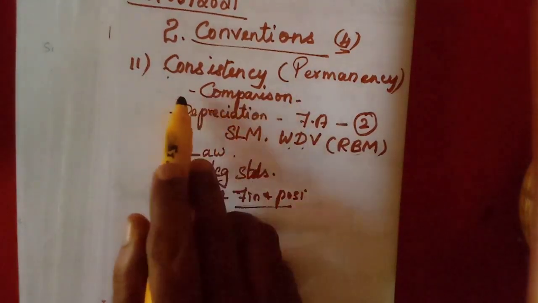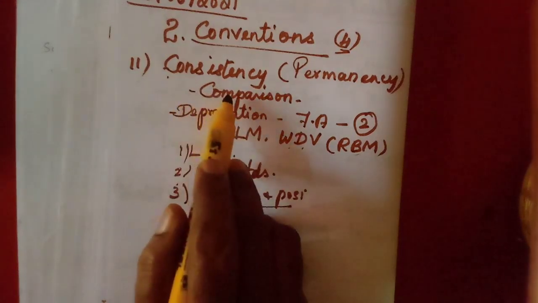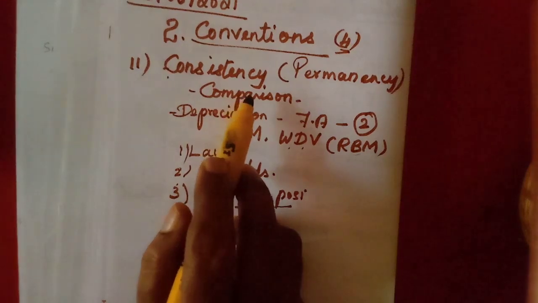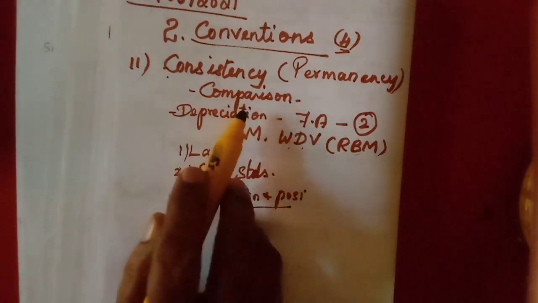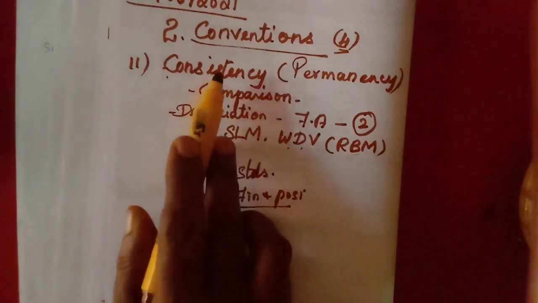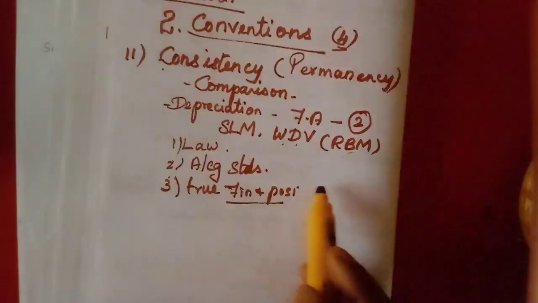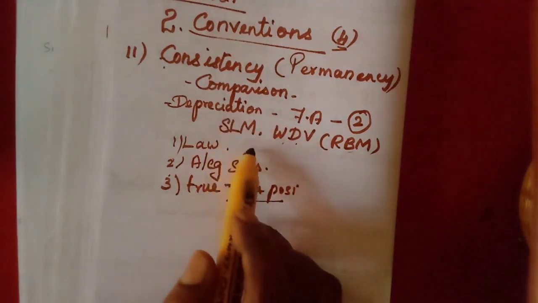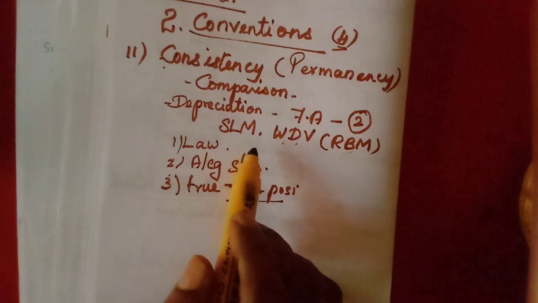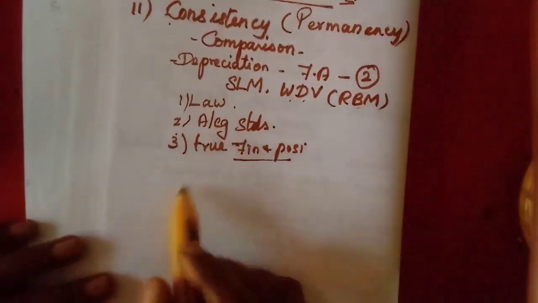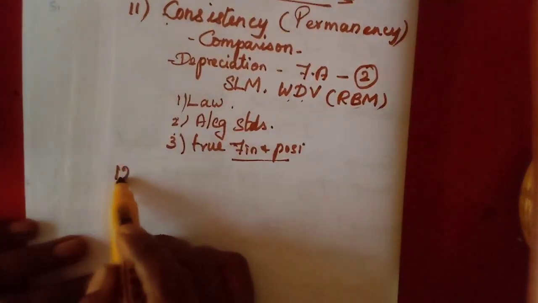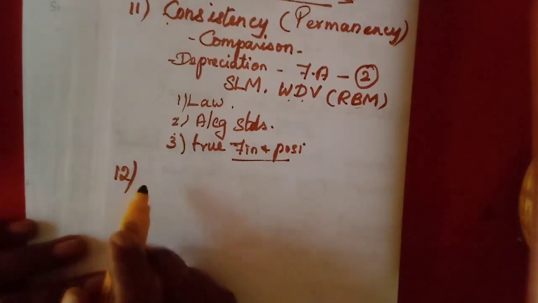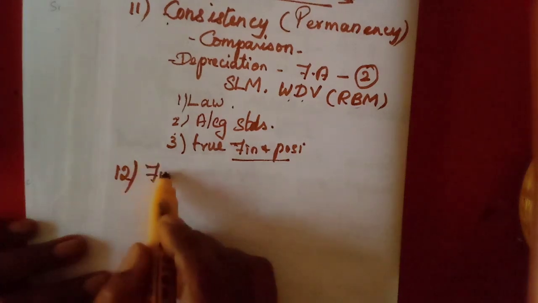Why? Just for making comparable studies. In order to compare one year's accounting statements with the other year's accounting statements, this convention is useful. I have told you one example, that method of depreciation. Then the second one, the 12th one, is the convention of full disclosure.